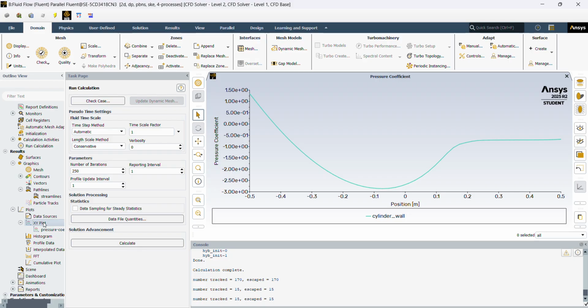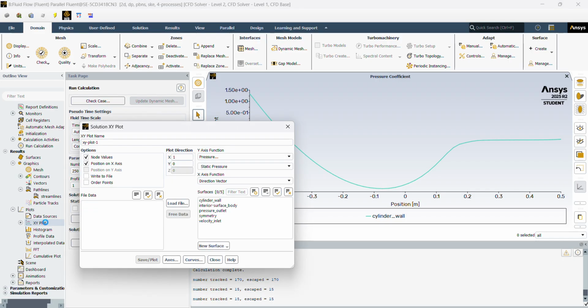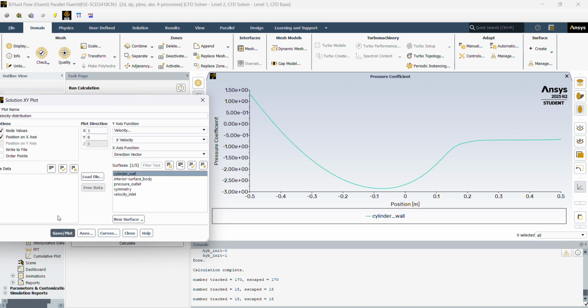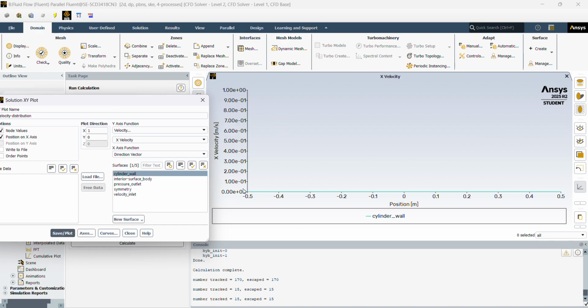Now we'll do the same thing for our velocity distribution. Velocity here, our x velocity of the cylinder wall, and then we should get our plot to be 0, which we do. It's constant 0. This is because of the no slip condition, so the velocity along the cylinder wall will be 0.